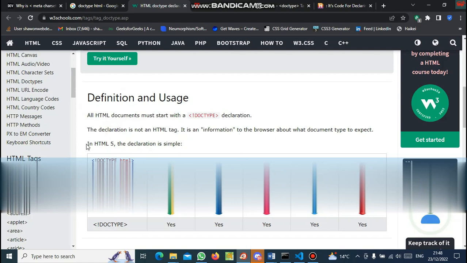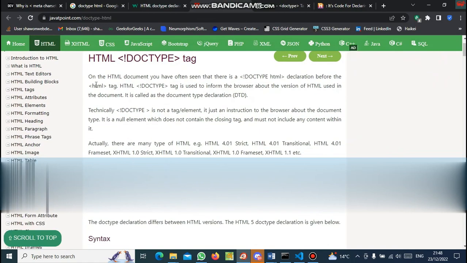Definition and usage. Technically, it is not a tag. The doctype declaration refers to the document type declaration. That means the browser can understand it as the HTML5 version. We are understanding what doctype HTML is and why it is needed.